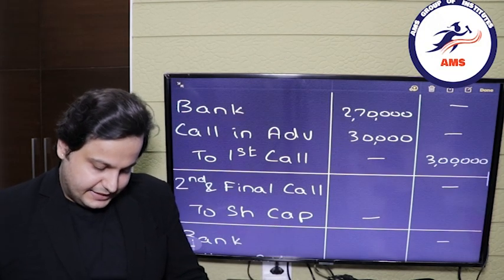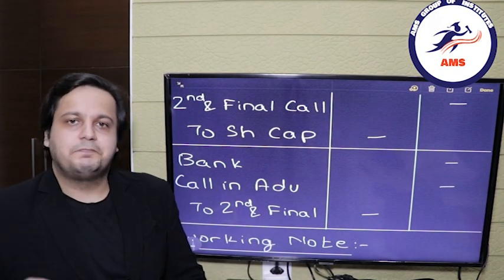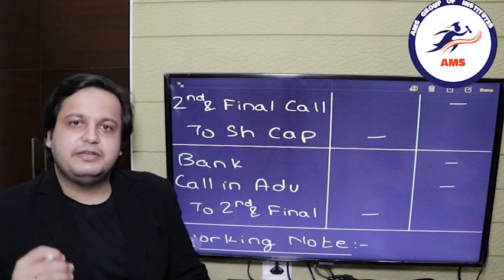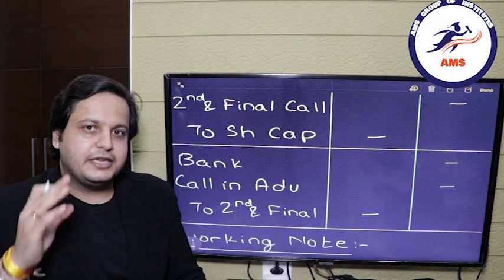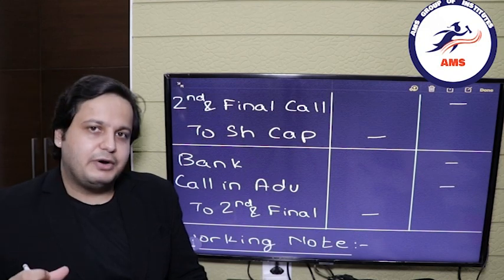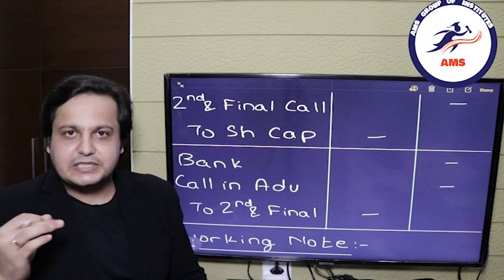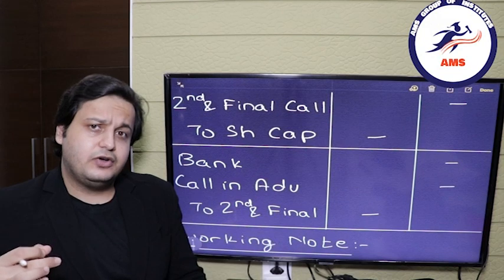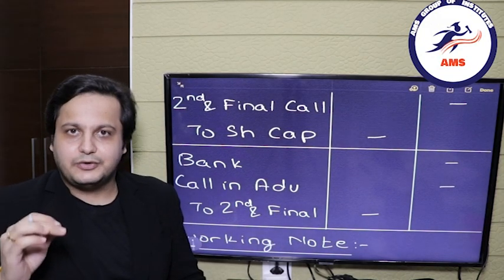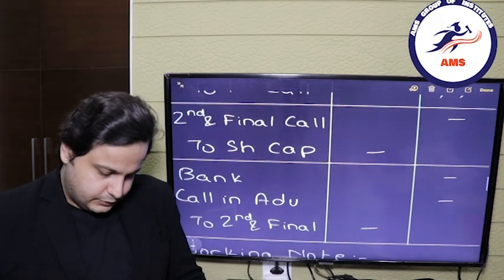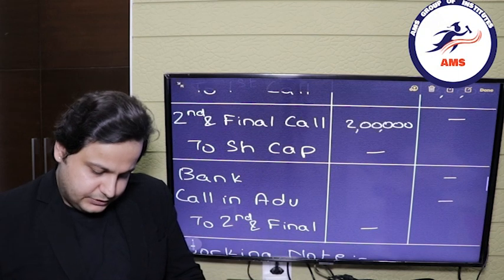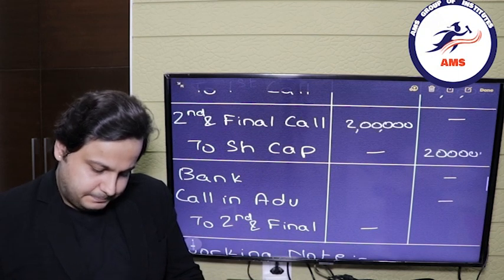Now we'll go to the second call, the second and final call. In this as well, we will follow firstly the trend, and the payment entry will be the same as the payment entry for the first call. So what was the second call amount? The second call amount was 2 rupees. So firstly we'll capitalize. Second and final call account debit to share capital. The amount will be 2 lakh rupees. So 2 lakhs debited to second and final call, and 2 lakhs credited to share capital.